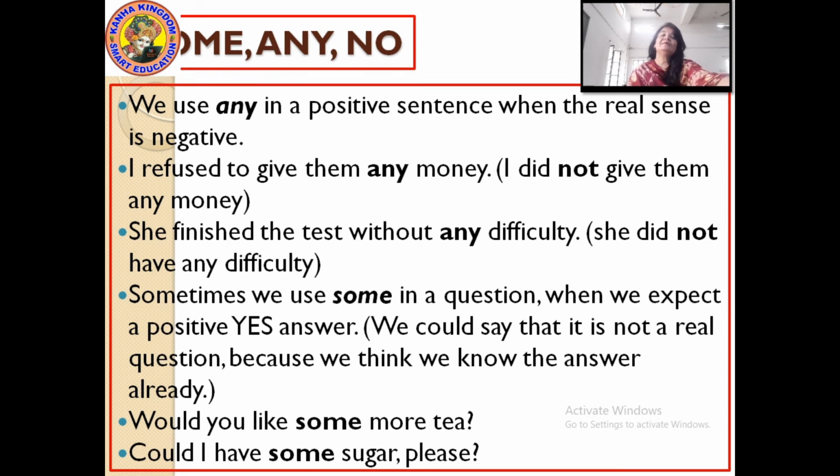Now moving further, let's see some exercises. I hope you have understood where you can use some, any or no, right? But after explanation, it is necessary to go through some exercises so that it becomes easier for you to understand how to use them. So let's take a look at the first exercise on countable and uncountable nouns, and then we will move towards some, any and no.